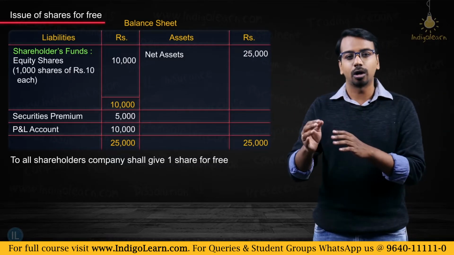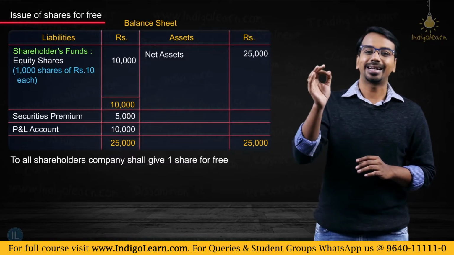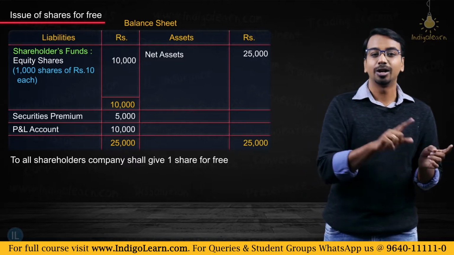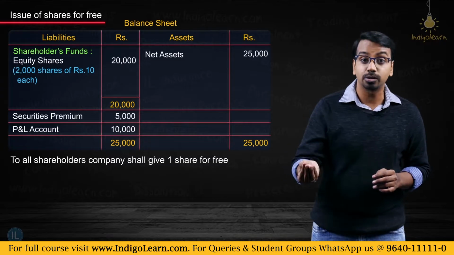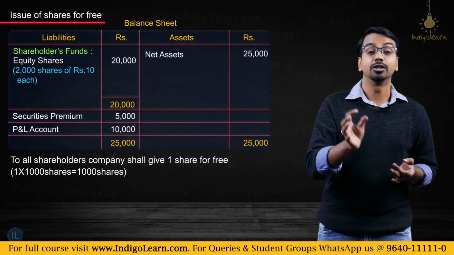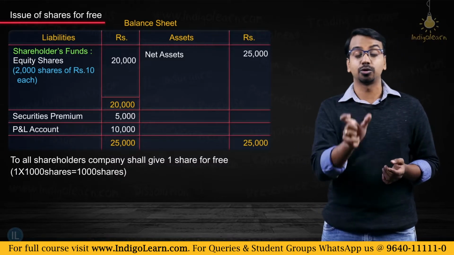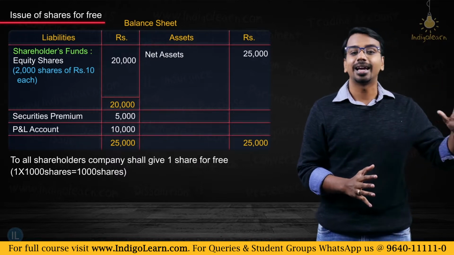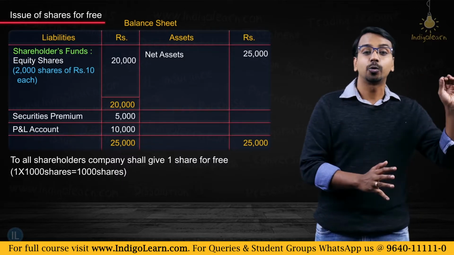Now if you look at the first column, the position as on date, equity share capital 1,000 shares at 10 rupees, 10,000. Now after I give shares for free, what will happen? Instead of 1,000 shares, now I will have 2,000 shares because I have given a further 1,000 shares, and that is for free. So this 10,000 now becomes 20,000. After the bonus issue, it can be seen as 20,000. Is the asset side changing? Asset side is not changing. The net asset remains at 25,000.